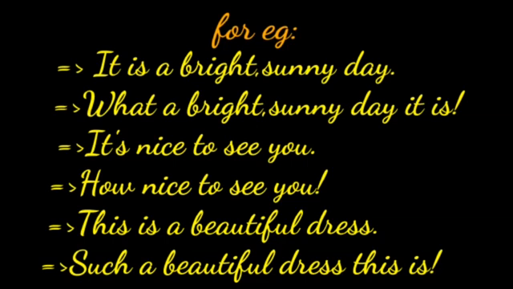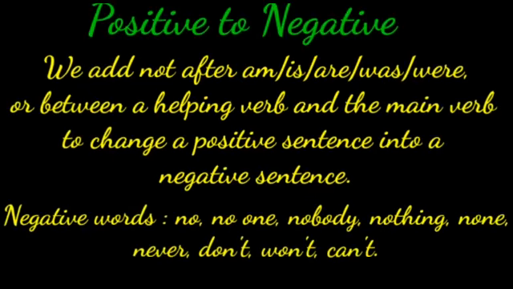The next example, this is a beautiful dress. It is assertive sentence. How to change to exclamatory? Such a beautiful dress this is. It is exclamatory sentences. So, we usually begin the sentence with what, how or such to make assertive to exclamatory. Let's see positive to negative.